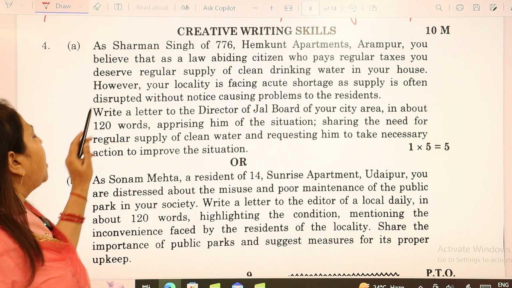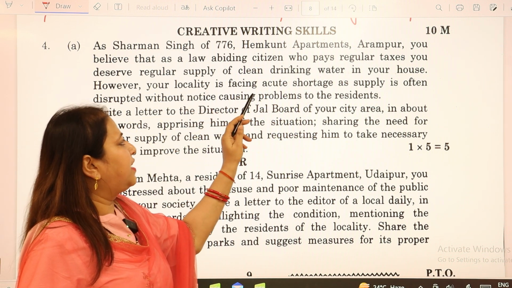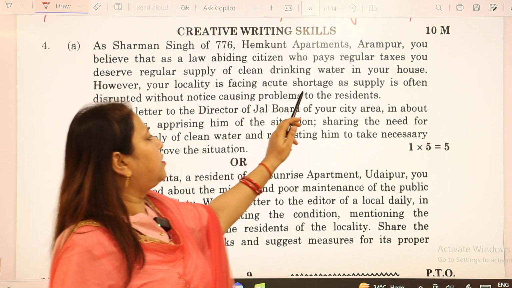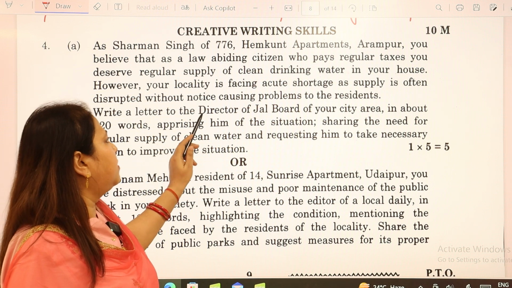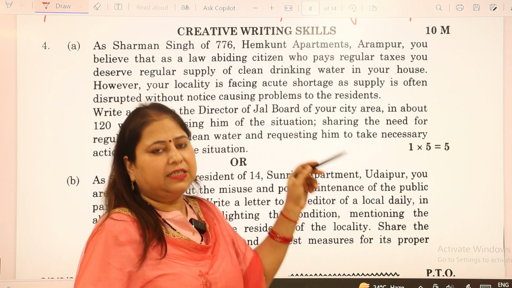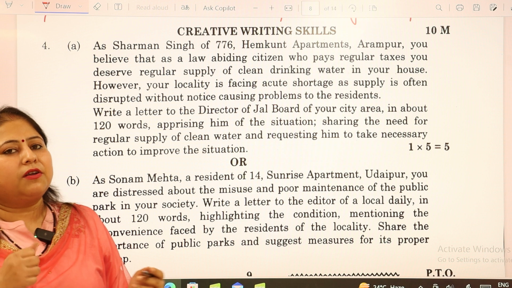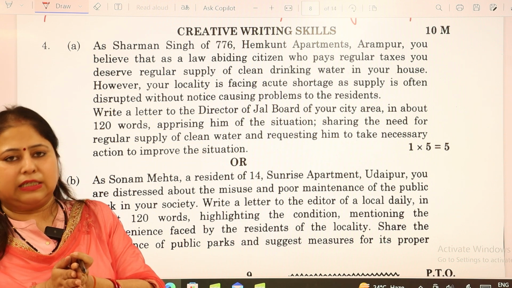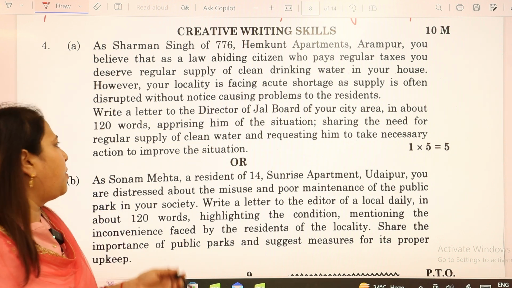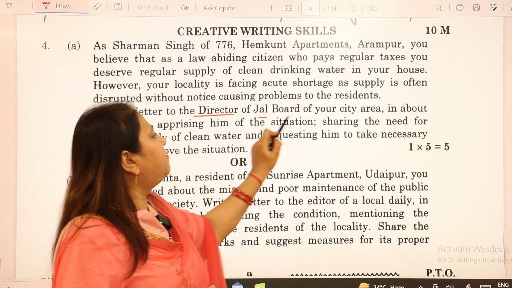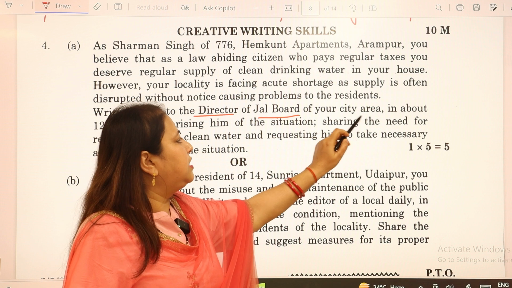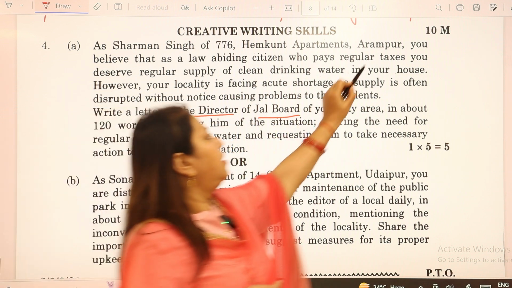Everybody needs it. However, your locality is facing acute shortage as supply is often disrupted without notice, causing problems to the residents. Obviously, if the water supply is obstructed, we'll face different kinds of problems. Write a letter to the director of Jal Board of your city area. What is your city area? Armapur.